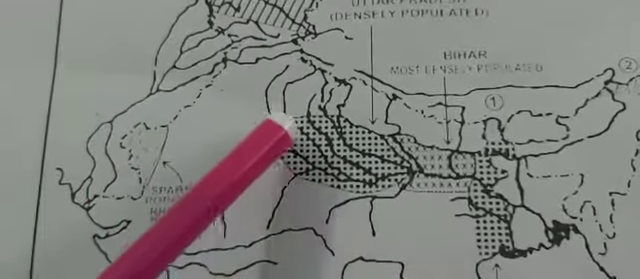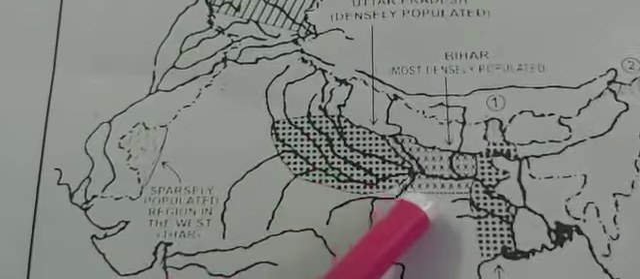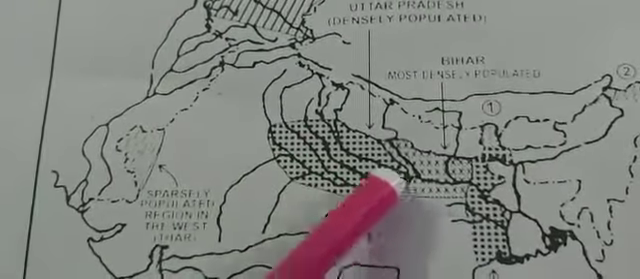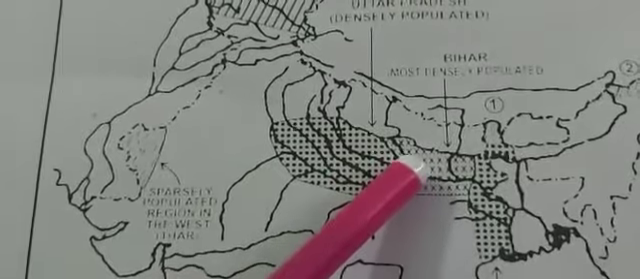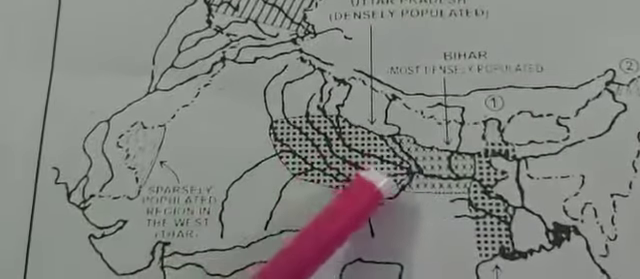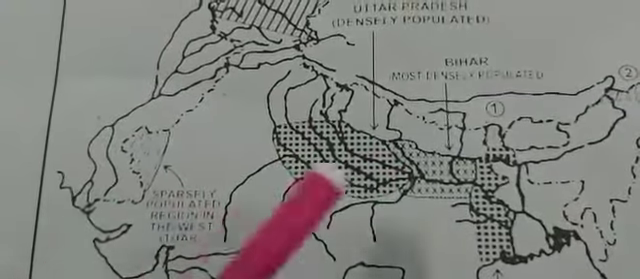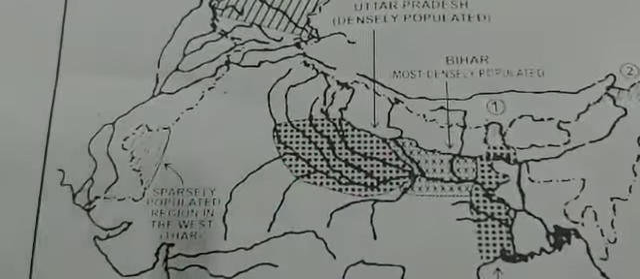You will cover Yamuna, Ganga and the other rivers, Gomti, Ghagra, till the meeting point. Remember, 1, 2, 3, 4th, the meeting point of the four rivers you will cover. That will be the part of Uttar Pradesh which is densely populated.